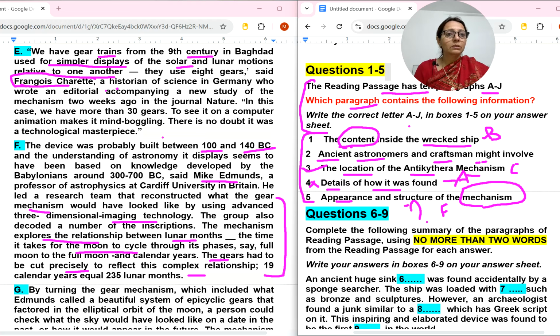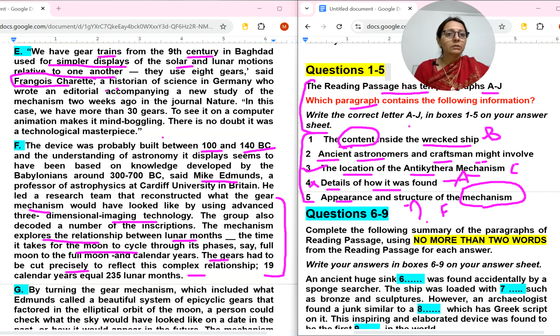So here we have read this mechanism, so they are talking about mechanism also here in this paragraph, but let's read E also. By turning the gear mechanism, which included elements called a beautiful system of these gears that fractured in an orbit of the moon, a person could check what the sky would have looked like on a date in the past.